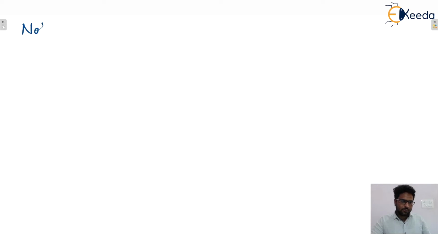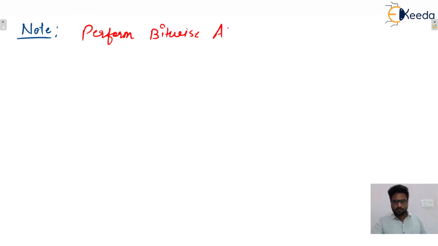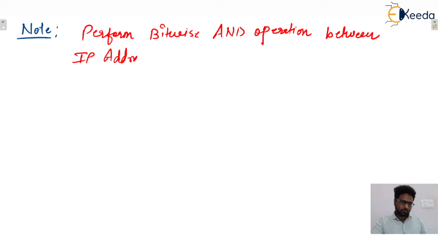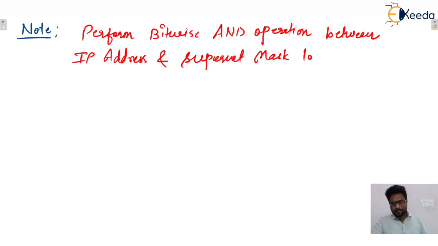Write down one note. Likewise, perform bitwise AND operation between IP address and supernet mask to get supernet ID, isn't it?